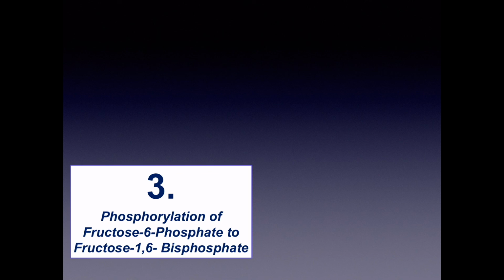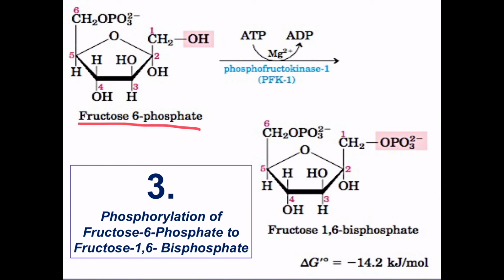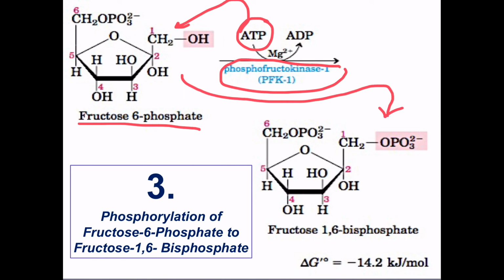Now the next one involves phosphorylation of fructose 6 phosphate into fructose 1,6 bisphosphate. Let us see that reaction. Now over here, fructose 6 phosphate, with the help of the enzyme, very important one, phosphofructokinase. What is phosphofructokinase doing? It is transferring a phosphate group to this carbon. Now what you will see, this fructose 6 phosphate already has a phosphate at the 6th position, but now it has one more phosphate added at the first carbon. So what will we get now?